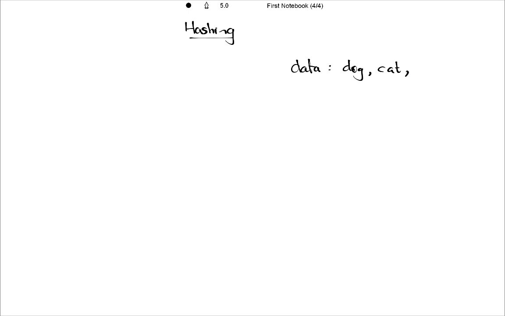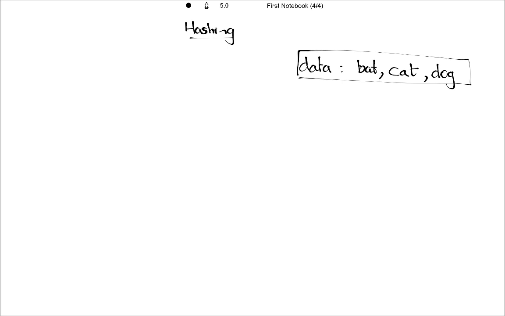Let's say we have a data set: bat, cat, and dog. What we are going to do here is encrypt this data into our hashing table.